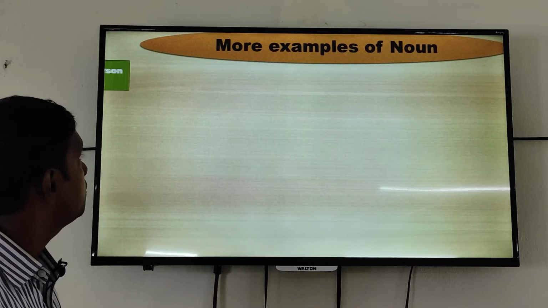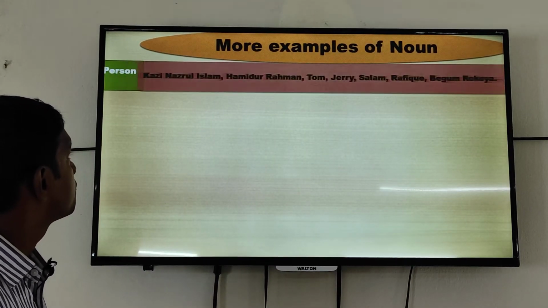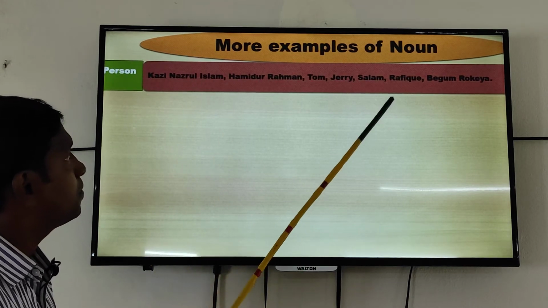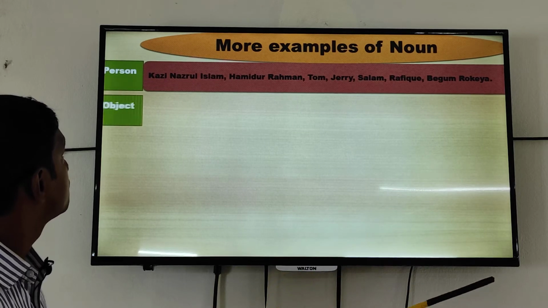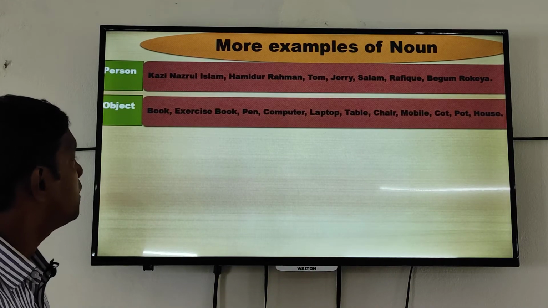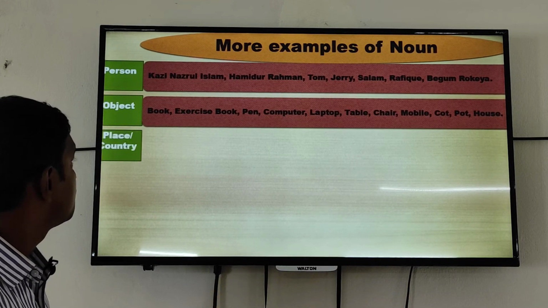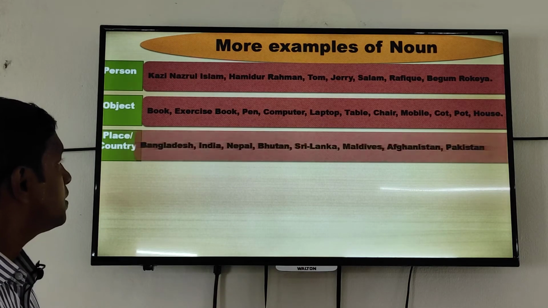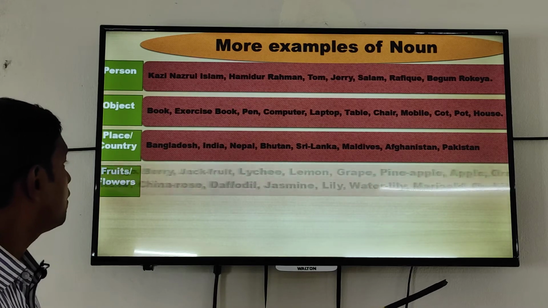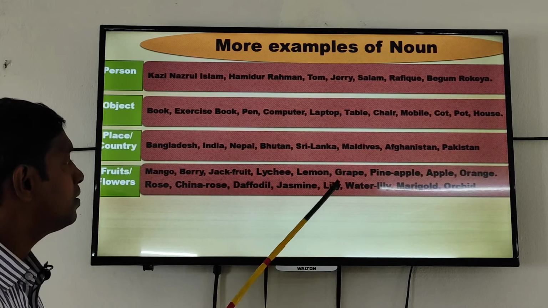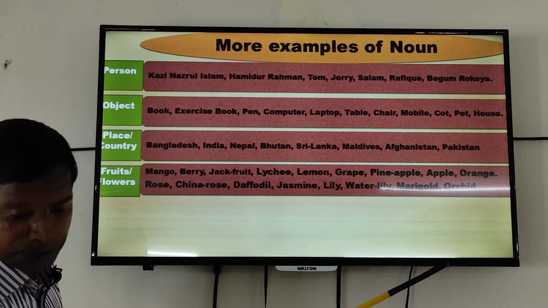More examples of noun. Please see, person. This is the name of some person, so the person must be a noun. Object. This is the name of some object. It will be a noun. Place or country. This is the name of some place and country. Fruits and flowers. This is the name of some fruits and flowers. They will be nouns.